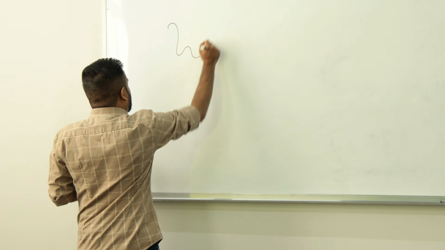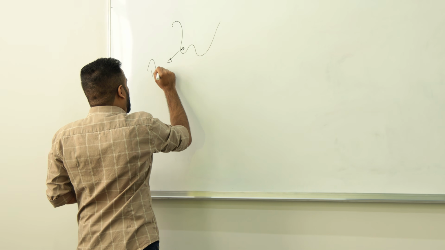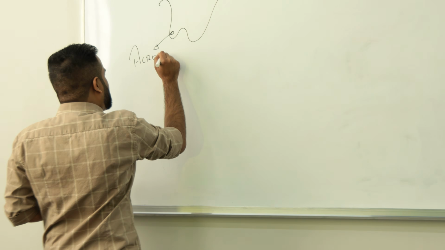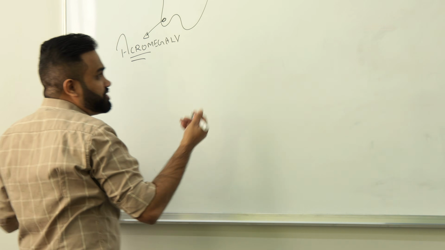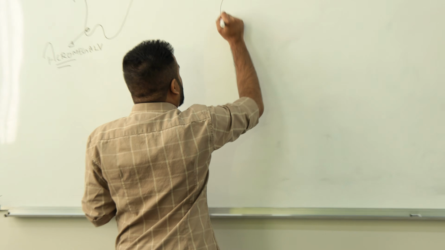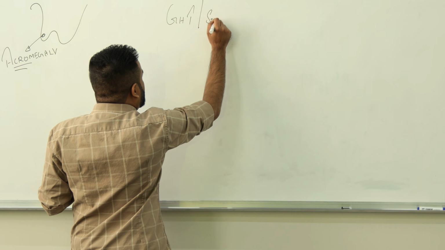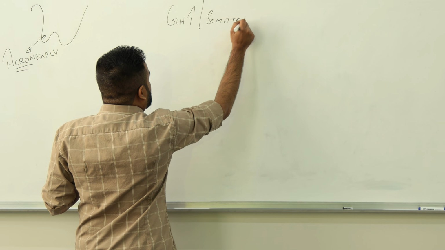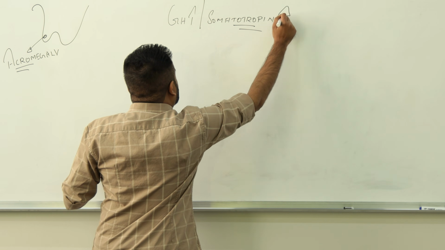So let's talk about acromegaly, right? Again, from the anterior pituitary, you have a tumor in the anterior pituitary. The term itself: megaly means enlargement. Acro means what? Extremities, right? So that is because whenever you have a tumor in the anterior pituitary, your growth hormone is high, we call it somatotropin. So whenever you have more somatotropin or growth hormone, that is called this condition.